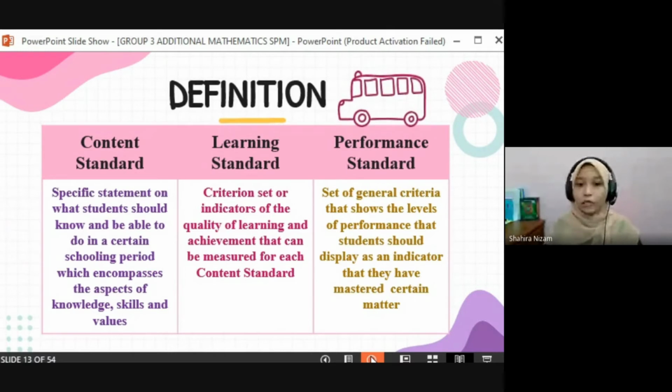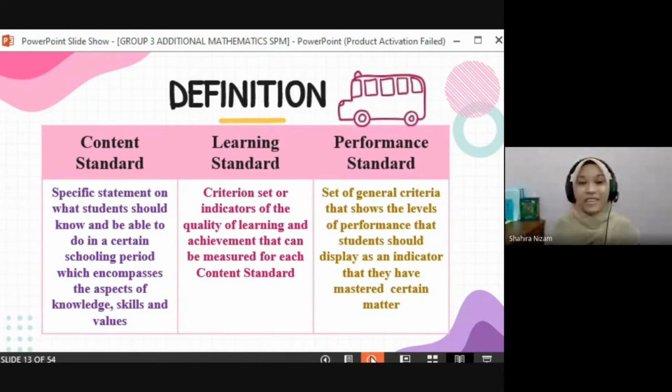Okay, next for the performance standard. Performance standard is a set of general criteria that shows the levels of performance that students should display as an indicator that they have mastered certain matter. Performance standard actually is for every main topic, not every subtopic.